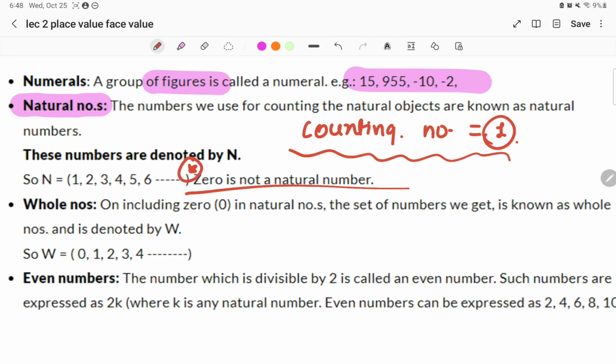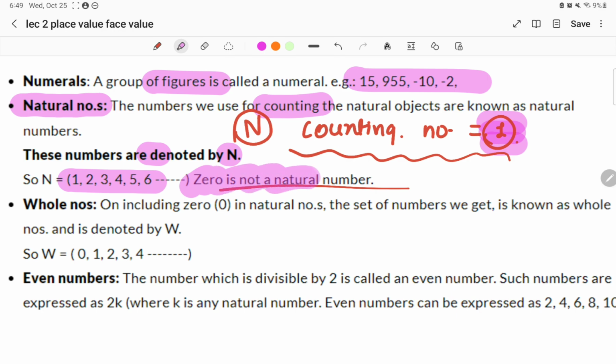Natural numbers are the numbers starting from 1, which are denoted by N. These are the counting numbers starting from 1: 1, 2, 3, 4, 5, 6 and so on, 7, 8, 9, 10, 11, 12 and so on. You just have to know the point that 0 is not a natural number. So this was all about natural numbers.